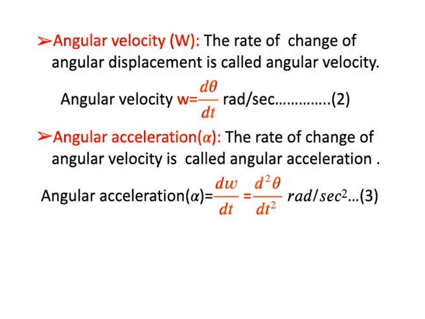Angular velocity is the rate of change of the angular displacement, omega is equal to d theta by dt. And angular acceleration, with the symbol alpha, is the rate of change of the angular velocity, that is d square theta by dt square, in radians per second square. These are the kinematic relations.